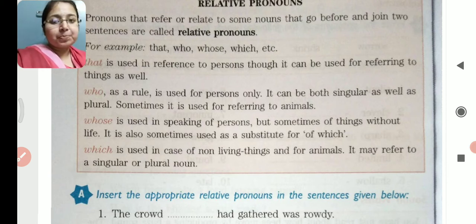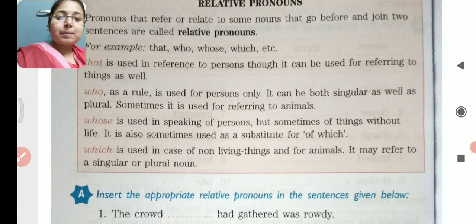Second is who. Who as a rule is used for persons only. It can be both singular as well as plural. Sometimes it is used for referring to animals. So students, as per the rule, हम लोग who basically persons के साथ use करते हैं. We use who only with persons. It can be both singular as well as plural. But sometimes we use who for animals also. Generally we use it for persons and sometimes for animals too.